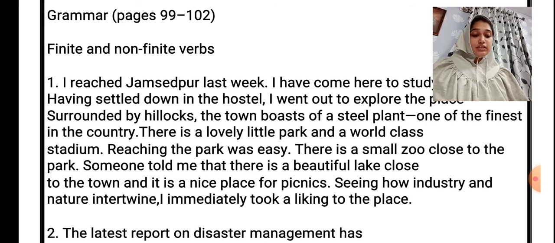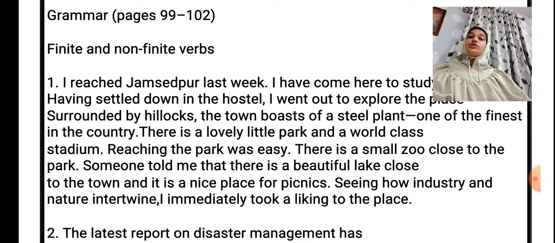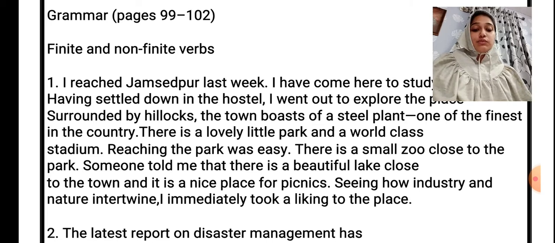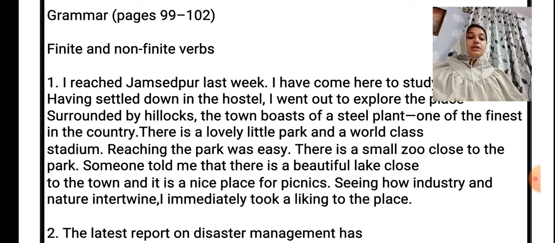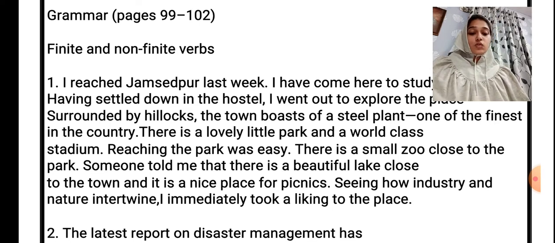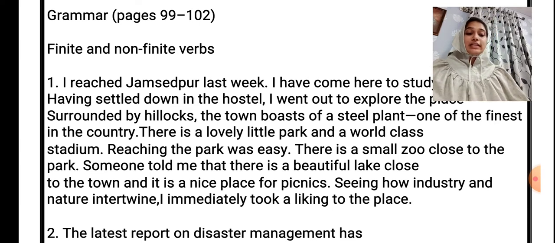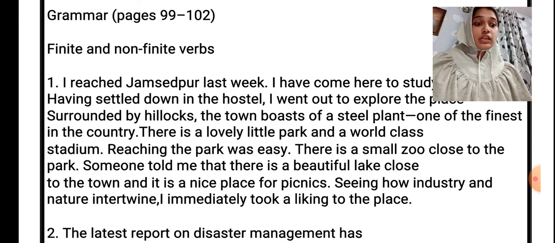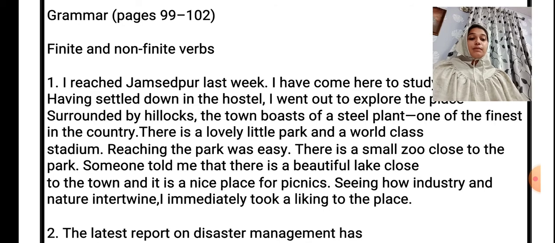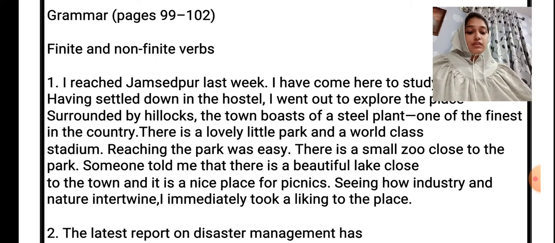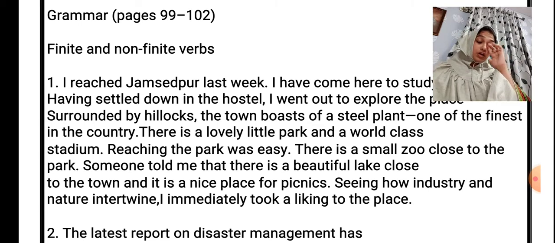Verbs that do not agree with the subject in number or person and don't show tense are called non-finite verbs. For example, having read about tidal waves at school, Smith acted promptly. Or we can take another, easier example: 10-year-old Tilly Smith felt grave danger approaching. So here approaching is a verb, correct? But this approaching does not agree with the subject, that is Tilly Smith. So this verb is a non-finite verb. Now you understand that non-finite verbs are of three types. The first is gerund, second is participle, and third is infinitive.